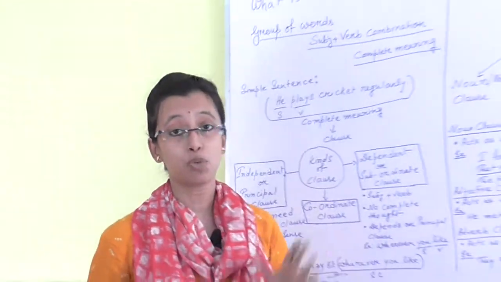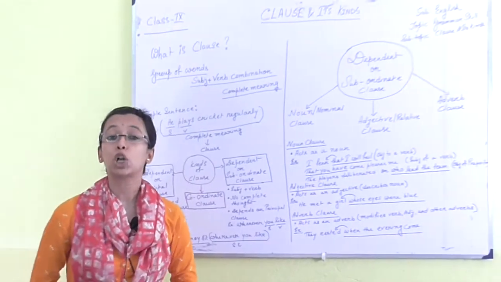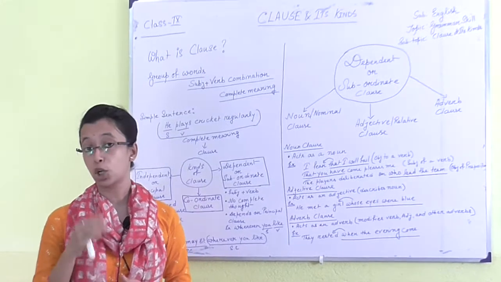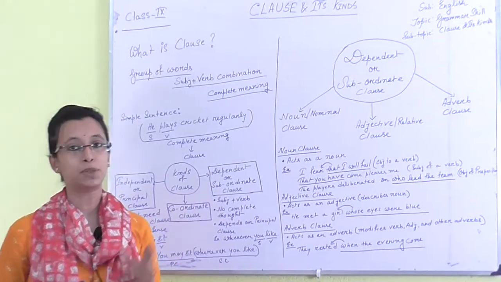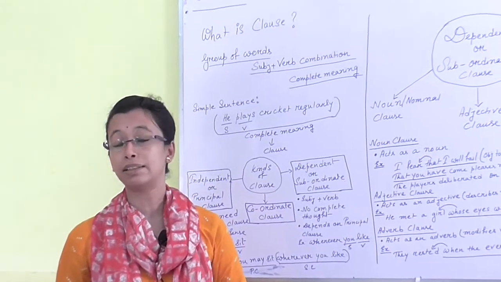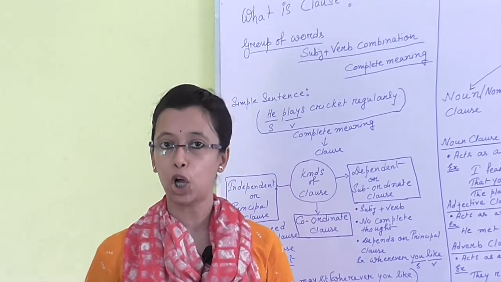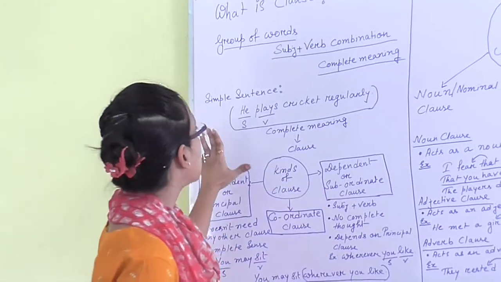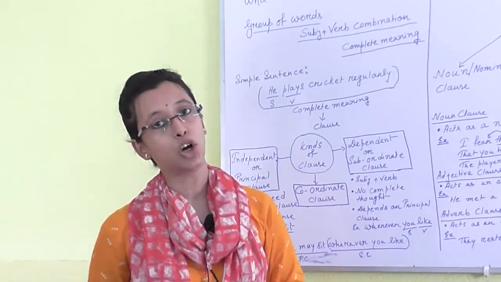And the last one is complete meaning. A clause always describes complete meaning. If it doesn't describe complete meaning, then the sentence cannot be a clause. So now, a simple sentence can be a clause also.